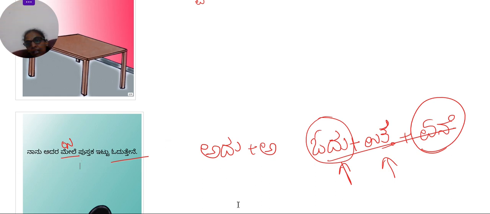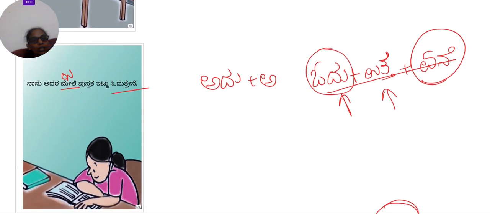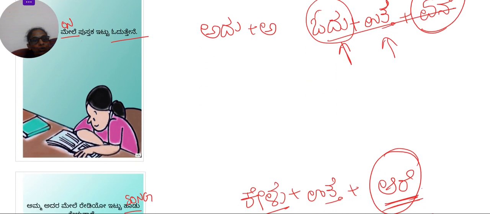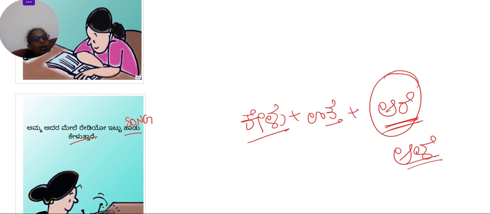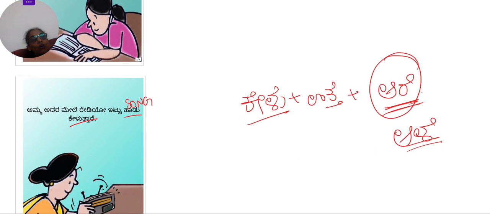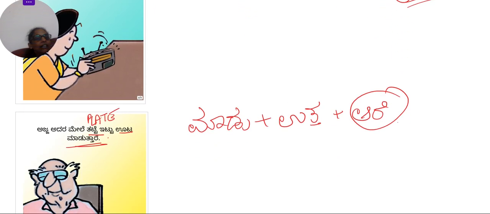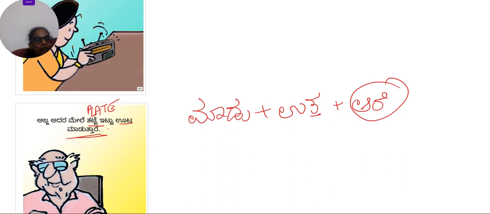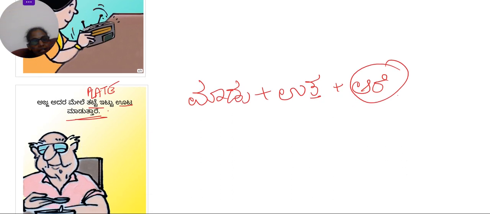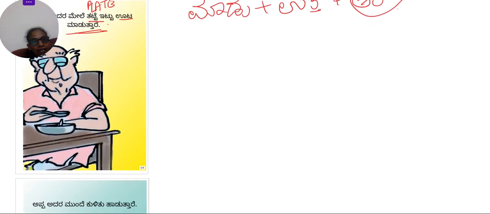Okay, in all these slides, annu has been missing. Okay. Nanu adara mele pustakavannu ittu oduttene. Here also. Amma adara mele radiovannu ittu haadu keluttare. Same thing here also. Tatteyannu ittu oota maduttare. Okay. It's just that the second vibhakti has been missed in all these sentences.